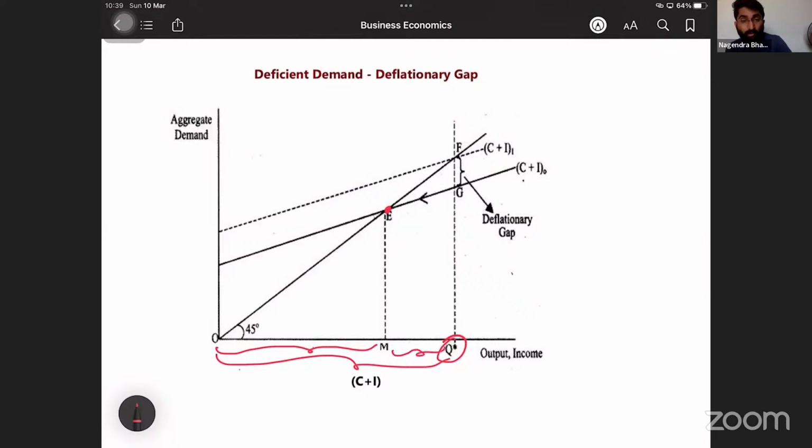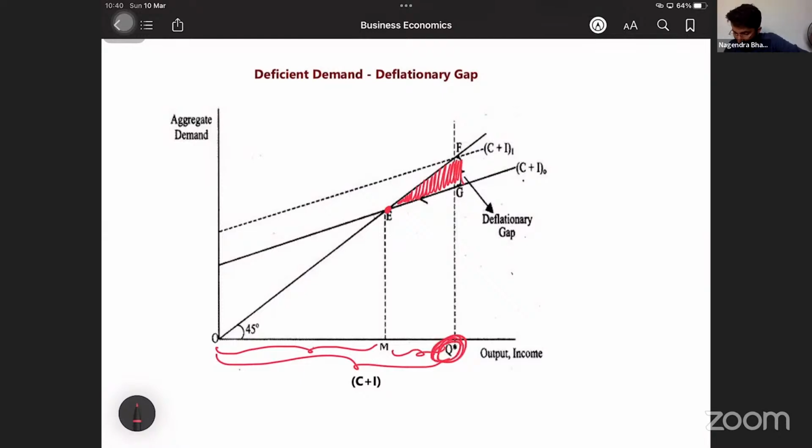What is this? This is extra production. Obviously, for extra production there should be deflation. For extra production, I have to sell that amount at a lower price. After this production, the deflationary gap goes on increasing. If you go on increasing the production, that leads to deflation because it is ineffective use of the resources. You are not doing optimum utilization of resources. You are wasting the resources by producing what is unnecessary. So it leads to deflation in the economy.